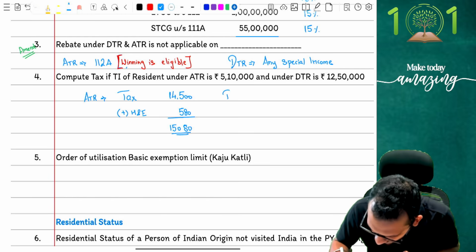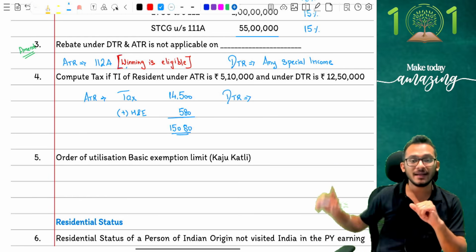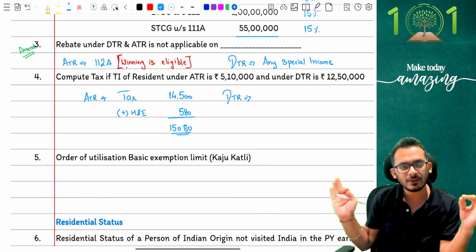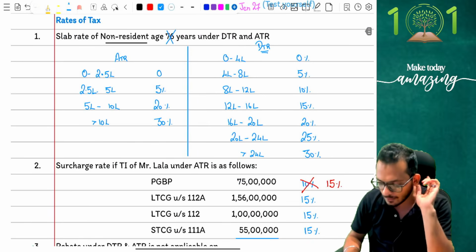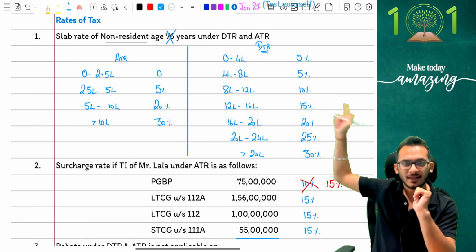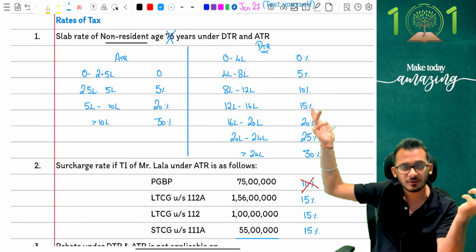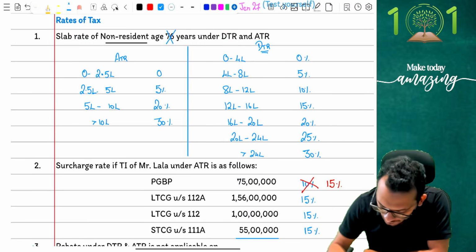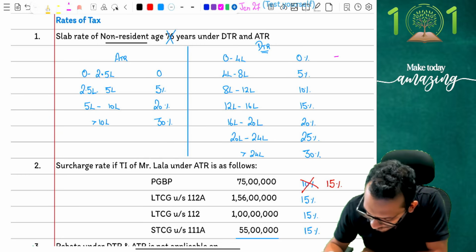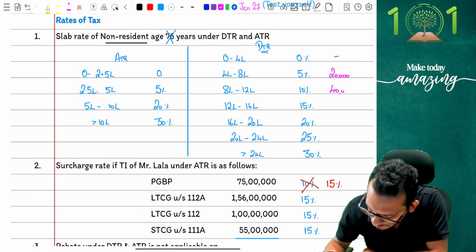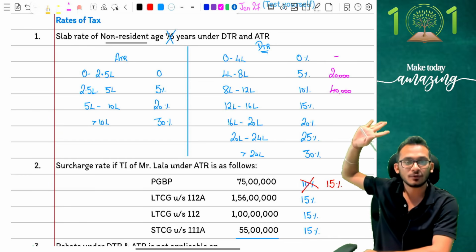But when it comes to DTR, things are going to change a little bit. Look very carefully. In DTR, people, my income is 12 lakh 50. With my income being 12 lakh 50, based on the limits which I've given above itself, notice what is happening. Up to 12 lakhs, I would have paid tax of, let's say, 60,000 rupees. So what would have happened here? I would have said zero tax here, 20,000 rupees here, 40,000 rupees here, which means 60,000 rupees is guaranteed up to 12 lakh rupees.